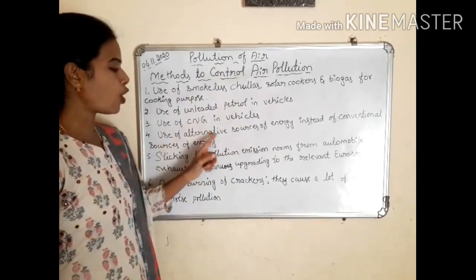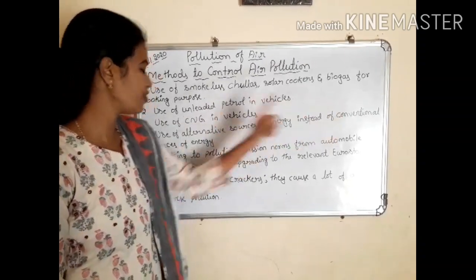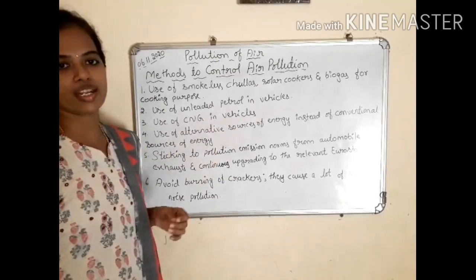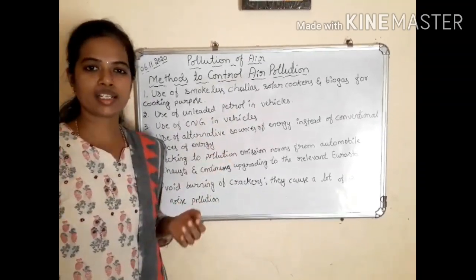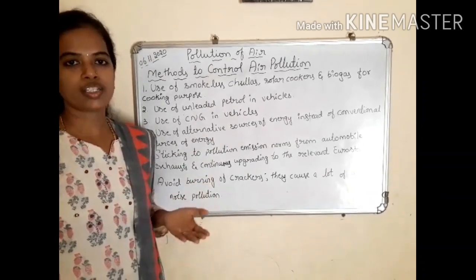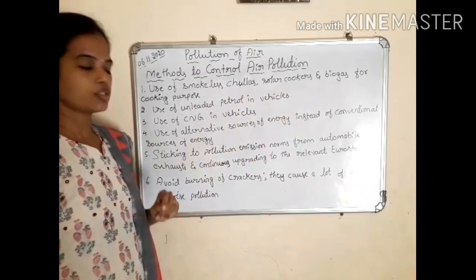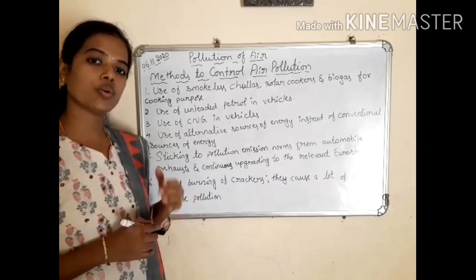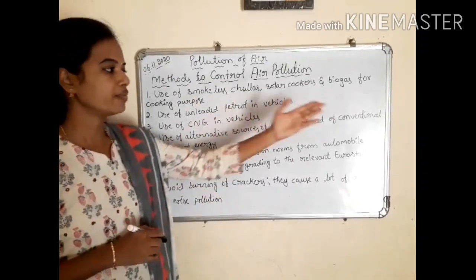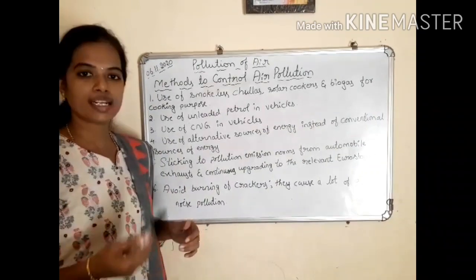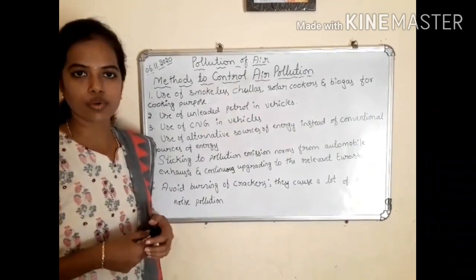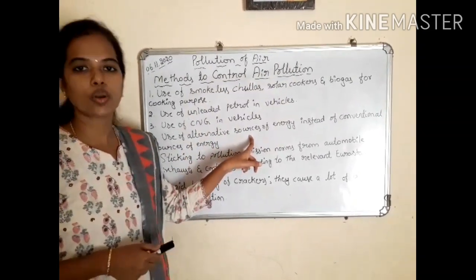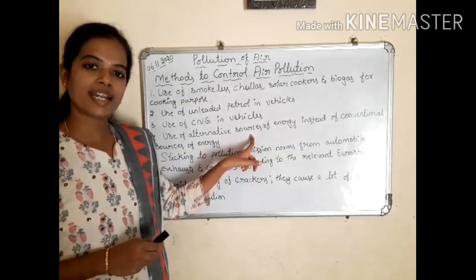Next one is use of alternative sources of energy instead of conventional sources of energy. So we have to use more and more alternative sources of energy like wind energy, solar energy, hydro energy, instead of using conventional sources of energy. Conventional sources of energy, nothing but fossil fuels, petrol, diesel, those are called conventional sources of energy. By using conventional sources of energy, it releases more pollutants to the atmosphere. So to avoid that, we have to use alternate sources of energy like solar energy, wind energy, tidal energy, etc.